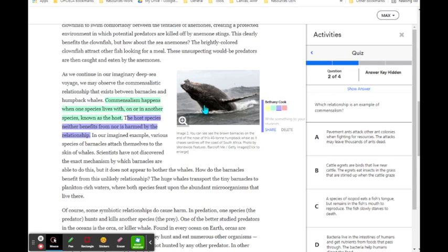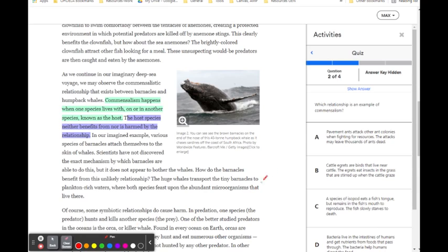We have a picture of a humpback whale with barnacles on its nose. It doesn't care that barnacles are there. It's not bothered by them. The barnacles get a free ride to plankton-rich waters because humpback whales eat plankton, and so do the barnacles. So the barnacles get transported to places in the ocean where there'll be lots of food. So for our quiz questions, we need to find a relationship between two organisms where one benefits and the other one doesn't care, is neutral, is not harmed or